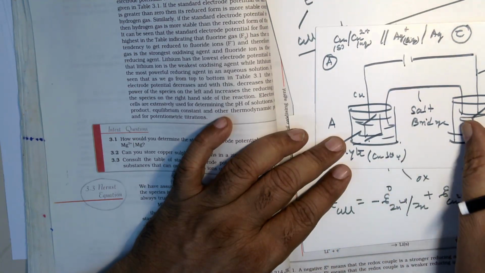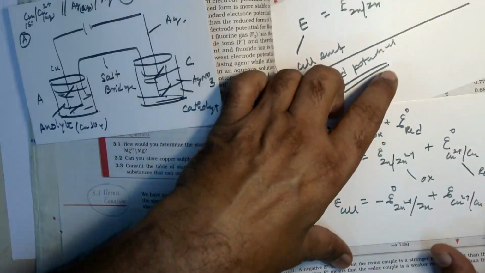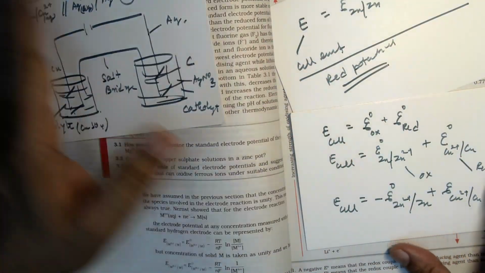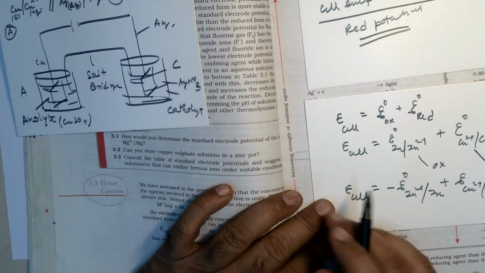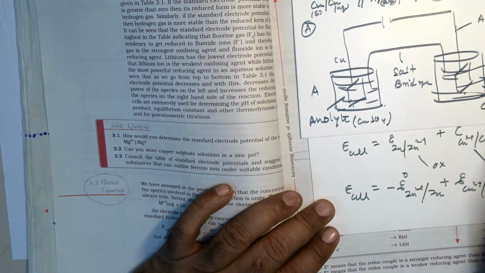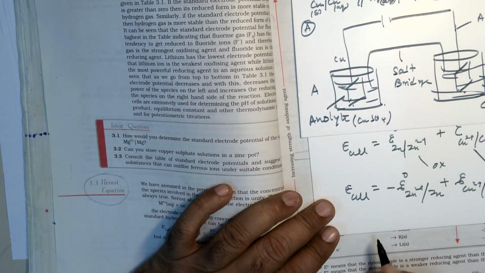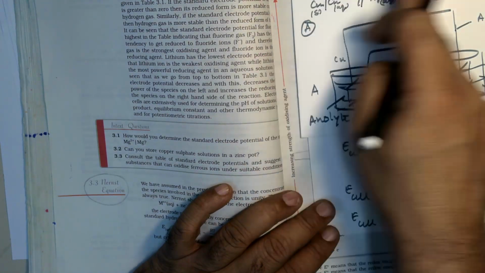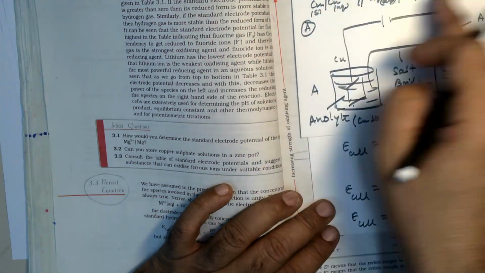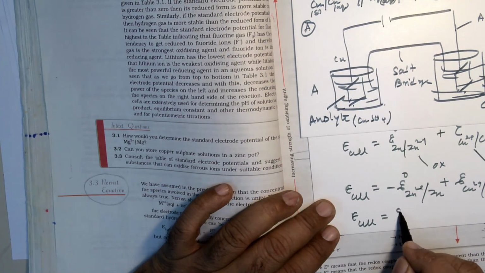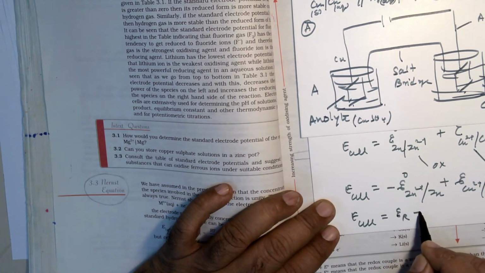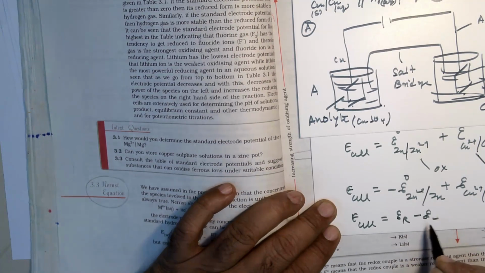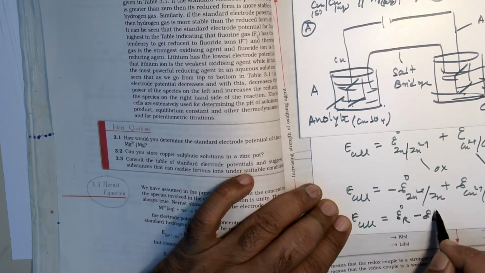Cathode always on the right. Okay. Now here you can call it a right electrode and a left electrode. Okay. So in that case, how can we proceed? Which is present on the right side? Cathode, and that is why after writing this electrochemical cell notation, we simply write E cell equals E right minus E left. Okay, please note this down.